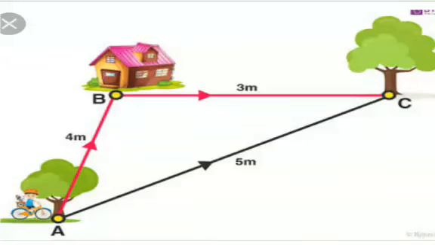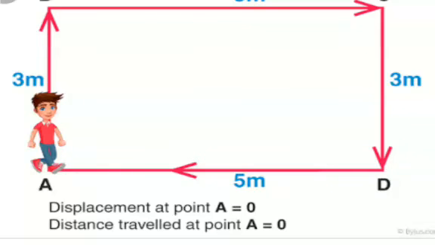Now if the person travels and comes back to the initial position, just see this picture. The boy started his journey. He reached A to B, B to C, C to D, and from D to A. Finally, he reached A. What is the total distance traveled by him? 3 plus 5 plus 3 plus 5, that is 16 meters. That is the total distance traveled by him. Now, he started his journey from A and reached A itself.